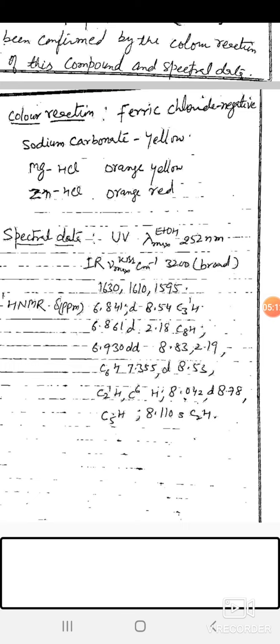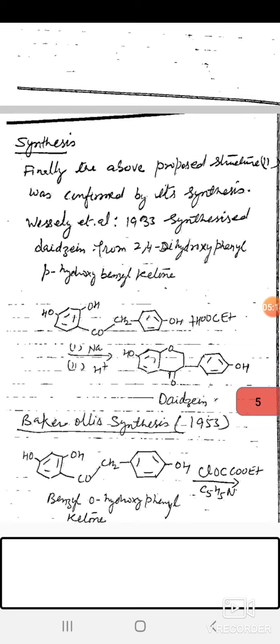Next, finally the synthesis of daidzein. Wesley and his co-workers in 1933 synthesized daidzein from 2,4-dihydroxyphenyl para-hydroxybenzyl ketone. Now this compound reacts with sodium, and in the presence of acid we obtain daidzein.